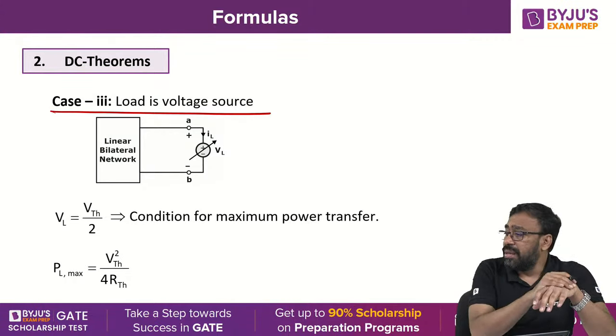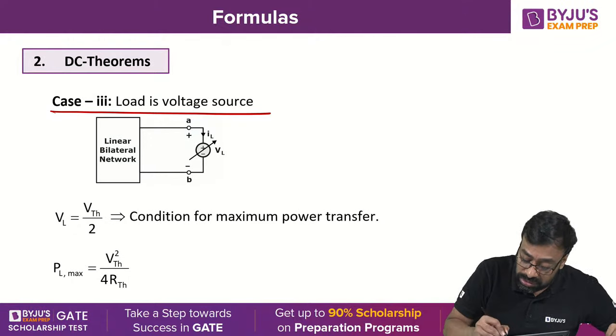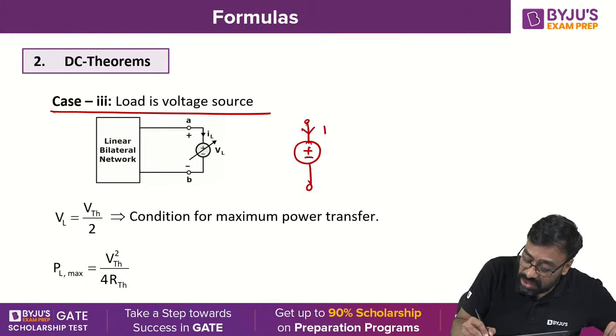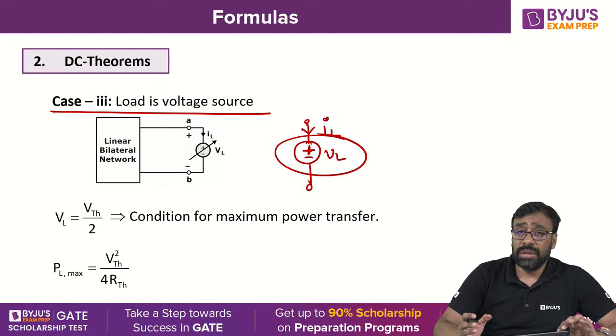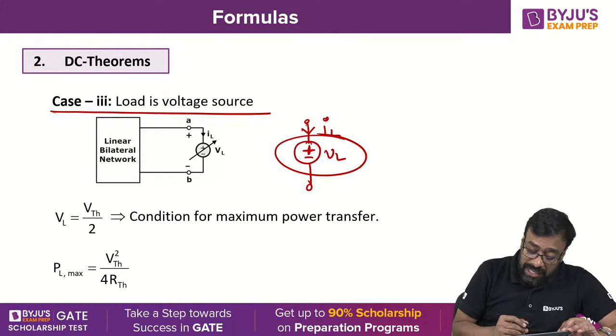Okay? Well, now the load is a voltage source. The load is now a voltage source. Tell me here, when the voltage source is taken, look at this. I have taken it directly, the polarity is intentionally like this because the current should enter into the voltage source's positive terminal, so that it will absorb the power. The load must always absorb the power. Here the load is a voltage source. The load must absorb the power. Yes or no? The condition for maximum power transfer here is